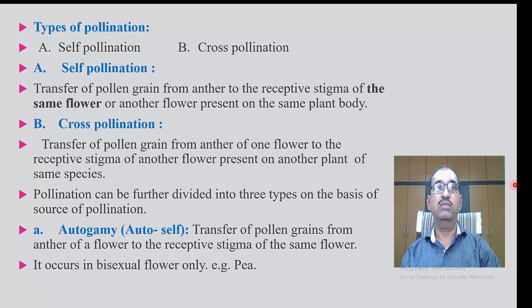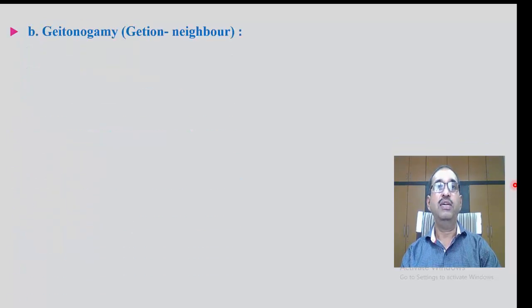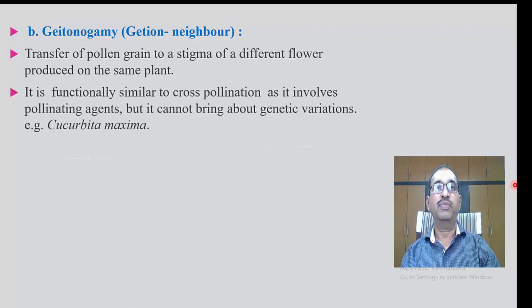It occurs in bisexual flowers only, for example, fig. Second, geitonogamy: transfer of pollen grain to the stigma of a different flower produced on the same plant is called geitonogamy.